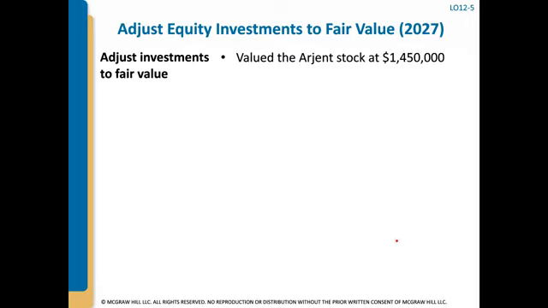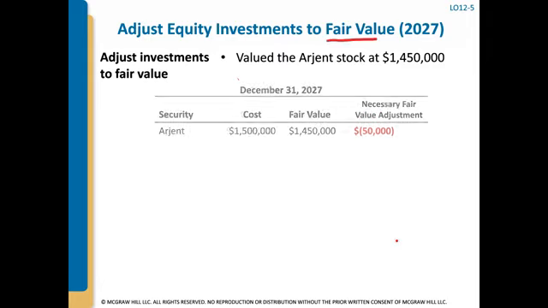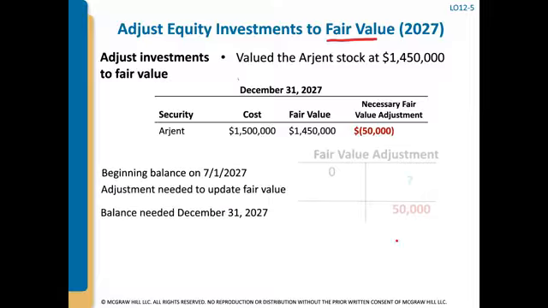At year end, also, the investor is going to true up the investment balance on their balance sheet to fair value. And we've seen this in previous videos, where we use the fair value adjustment account. So here, on December 31st, United has an investment in Argent, and they paid $1.5 million for it back in July.